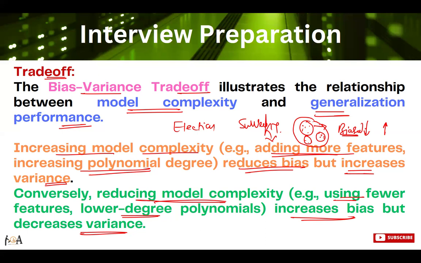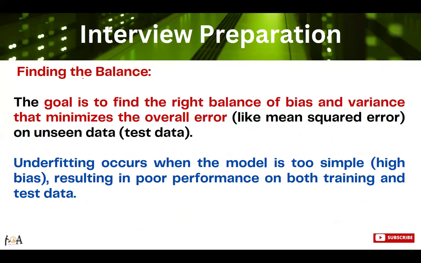Getting it? So few features means more bias, because it will be biased in one way as we are having a small data set. But on the other hand, if we are having a larger data set, more features, bias will not be there. Large data set, less bias. Small data set, more bias. If more bias, less variance. If higher variance, then less bias. Getting it? Okay. So what is the goal here? The goal is to find the balance.